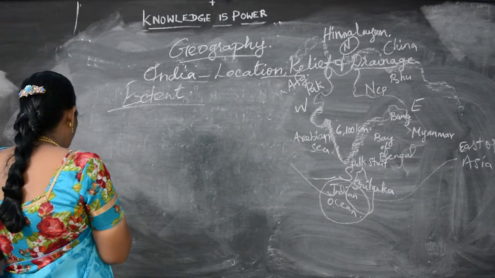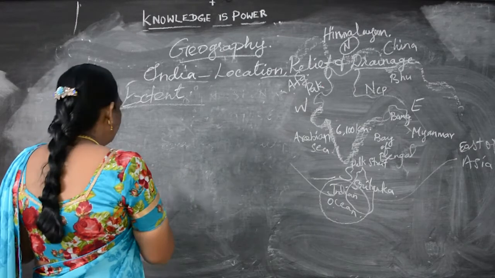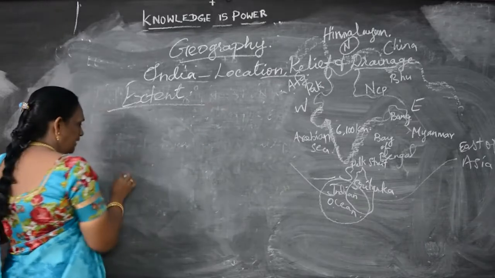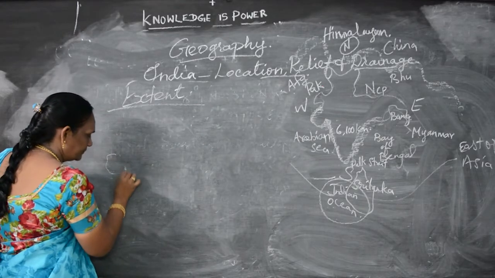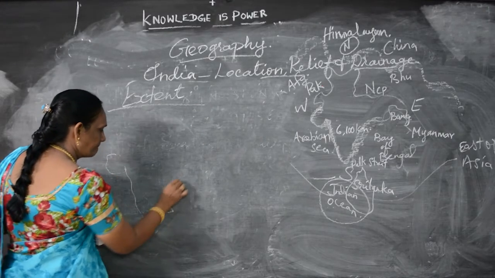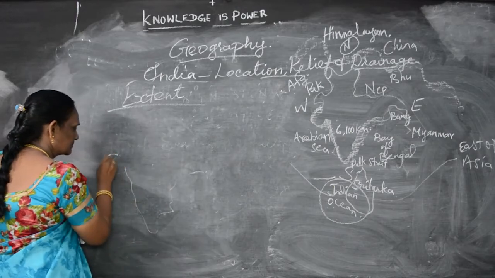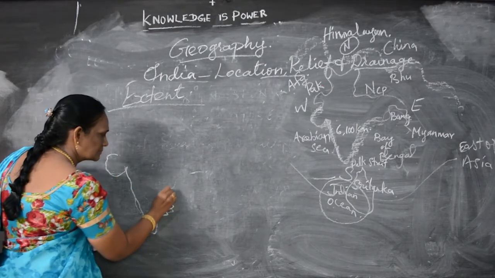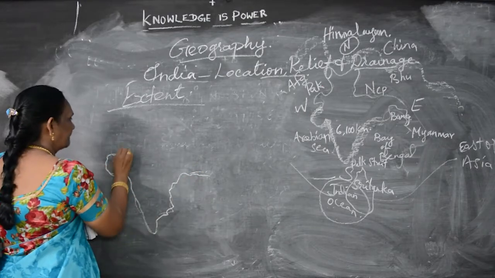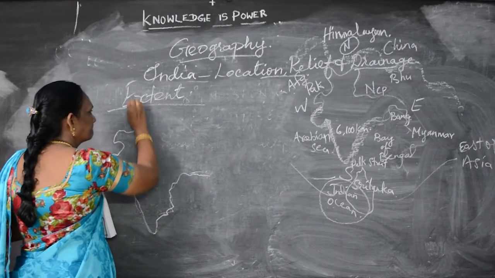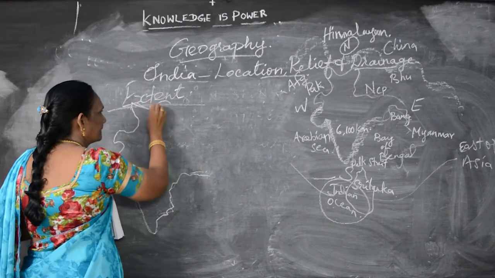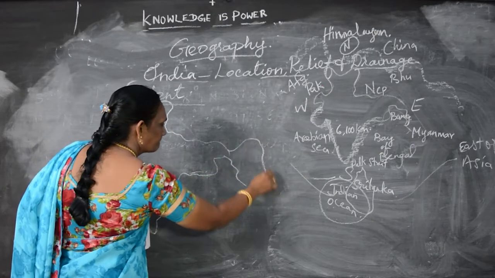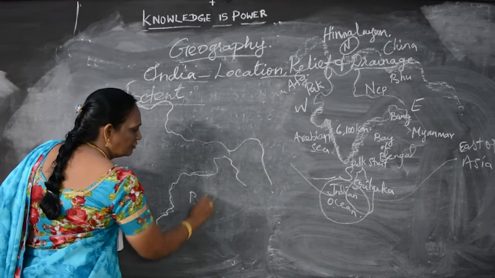Already I told you about the location. Now I'll draw the map again, you just see. Here is the Bay of Bengal.